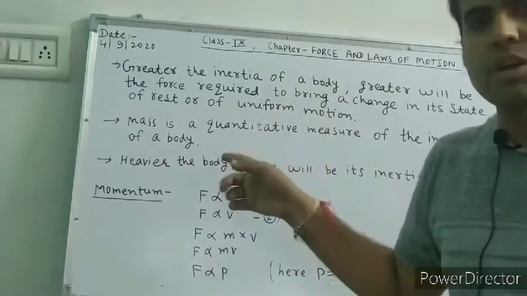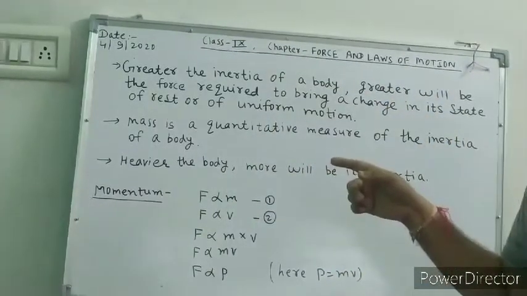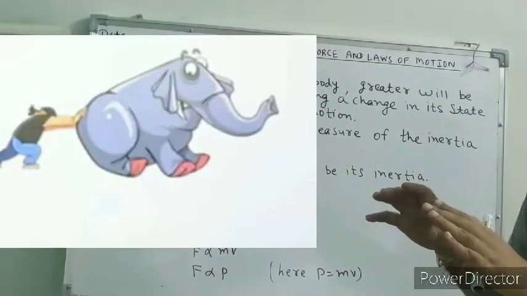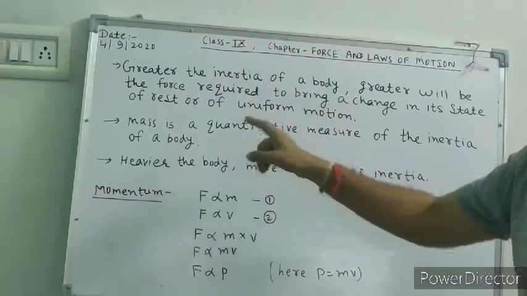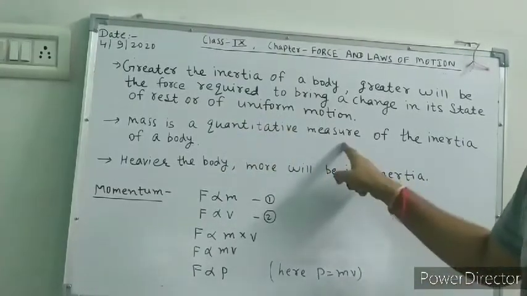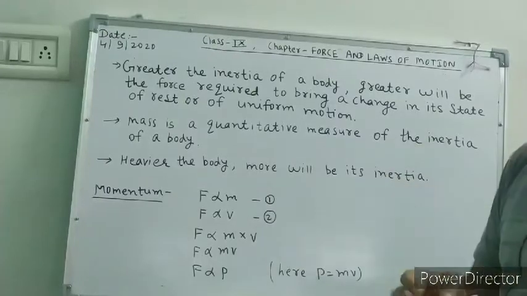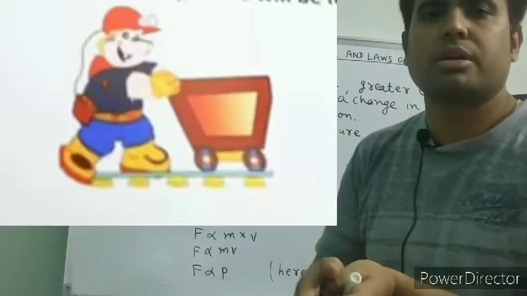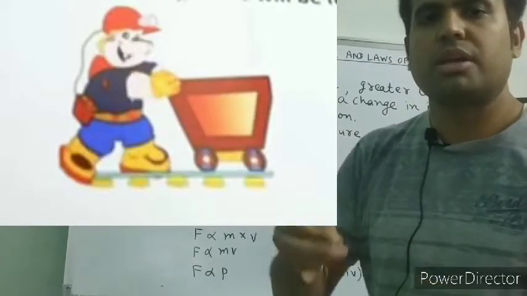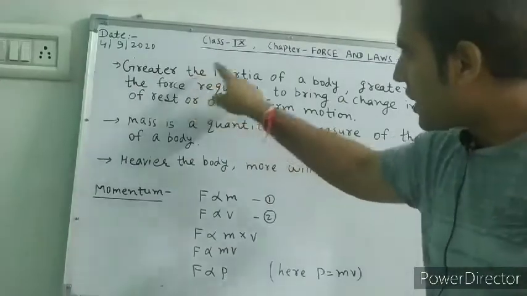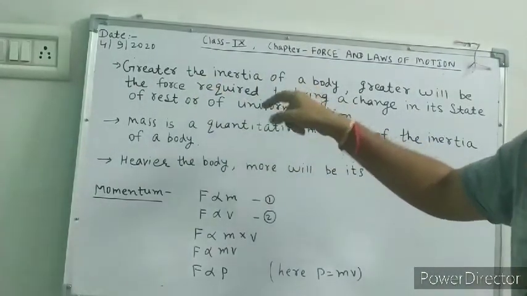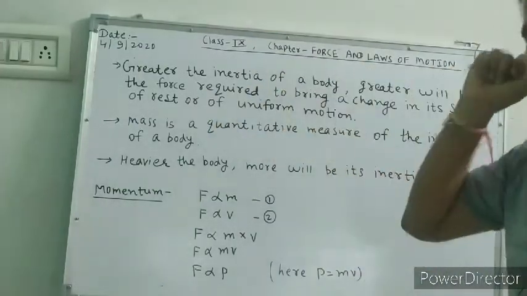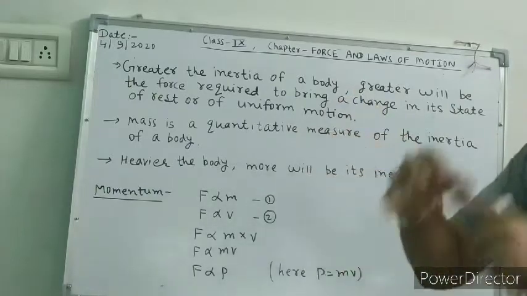Like in this figure, if you are pushing an elephant, you need more force. If in the next example there is a lighter object, it will easily move with a small force. So the greater the inertia of a body means the greater the mass of the body, and the greater the force required. So here inertia is equivalent to mass.